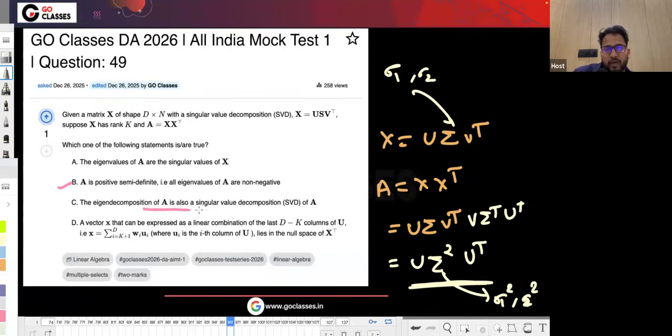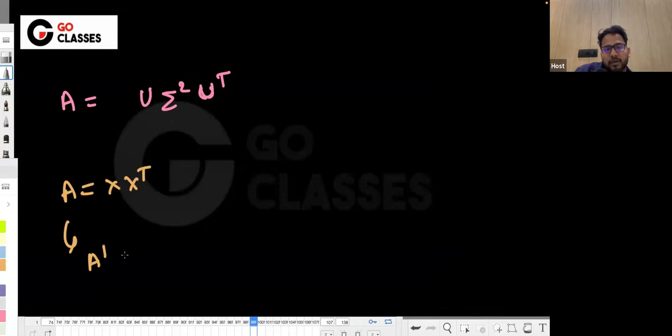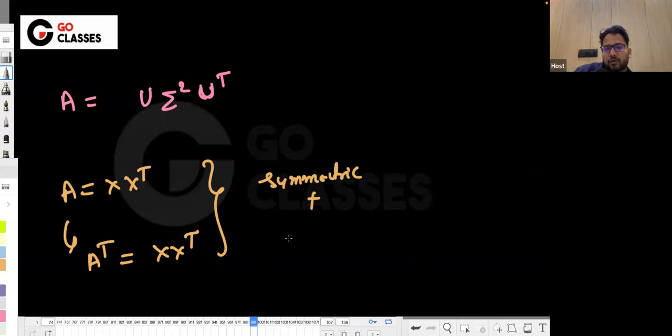Next: the eigenvalue decomposition of A is also the SVD of A. This is interesting. See, the eigenvalue decomposition of A was U sigma square U transpose. Notice that the way we are making A is XX transpose. So what is A transpose? A transpose is also XX transpose, which means A is a symmetric matrix, and also positive semi-definite.